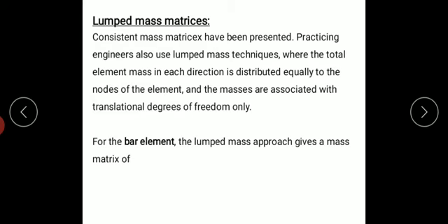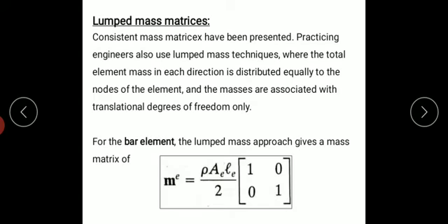Okay, next, lumped mass matrix. Consistent mass matrices have been presented. Practicing engineers also use the lumped mass technique, where the total element mass in each direction is distributed equally to the nodes of the element, and the masses are associated with translational degrees of freedom only. So for the bar element, the lumped mass approach gives a mass matrix of this form. What a consistent mass matrix is, I will discuss next.